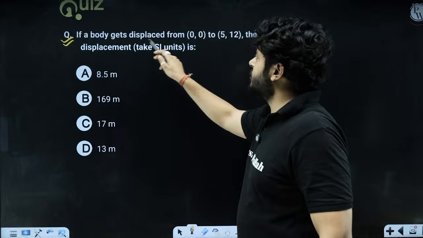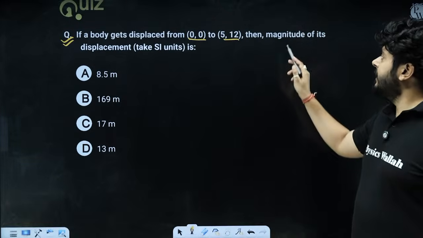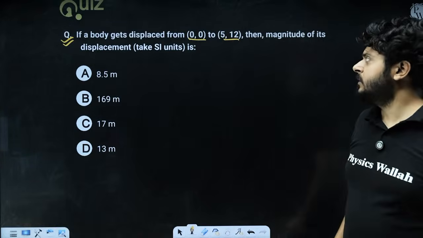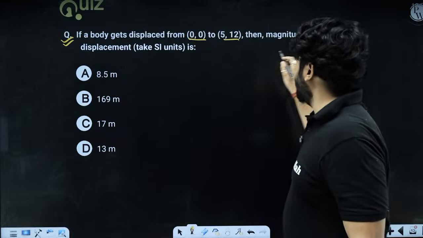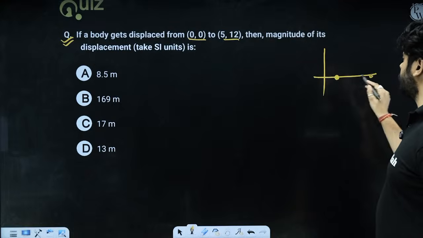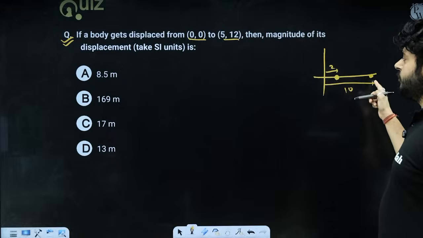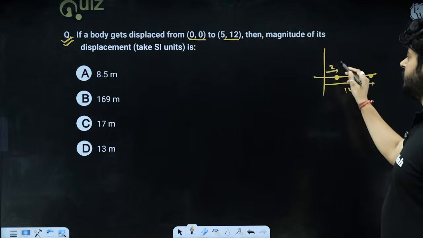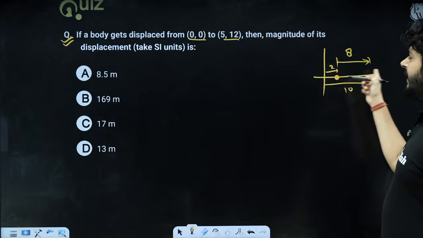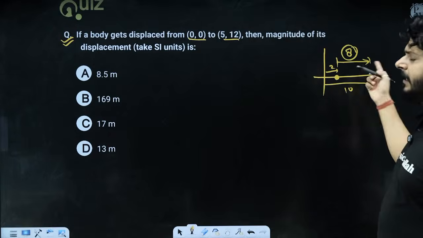If a body gets displaced from 0, 0 to 5, 12, so both the coordinates are changing, then you only have to talk about the magnitude of displacement. So what is the displacement that you have traveled? Think about it. If it was in one dimension, a particle moving from x equals 2 to x equals 10, you will say final position minus initial position. So 10 minus 2 is the displacement. So the magnitude of displacement is 8 meters. Right now we are only moving along the x-axis, so it is 8 i cap, but the magnitude is only 8.